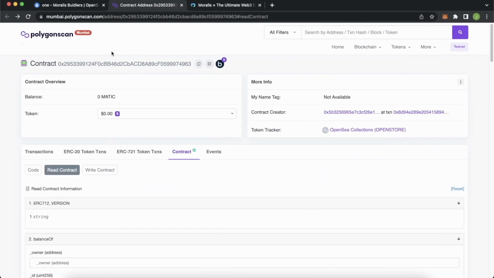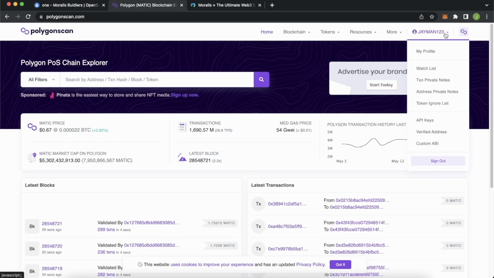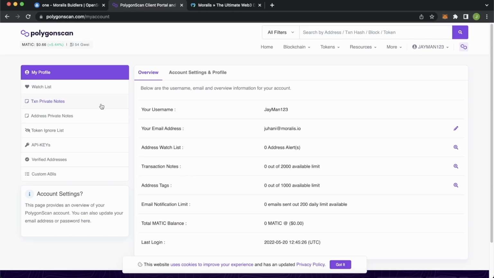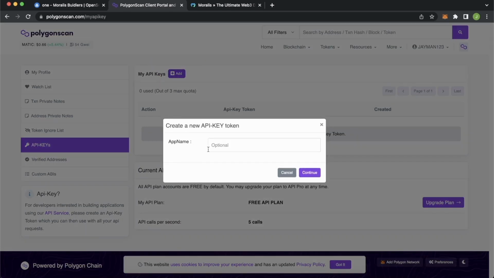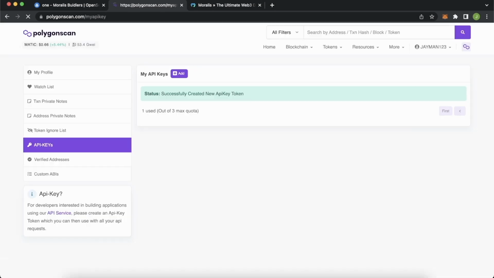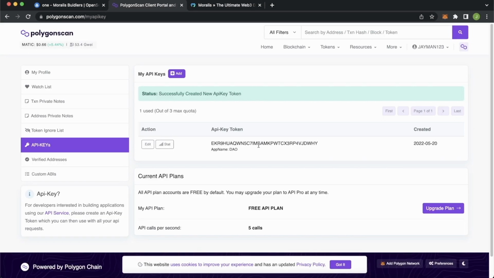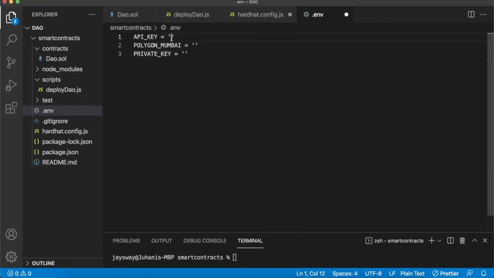If you remember, we have our Polygonscan open with the Mumbai testnet. Go to mainnet over here, and then you can log into your account. When you go to your profile, you have this section about API keys, and you can add an API key. Let's call it DAO. And you'll be able to create your own. Don't use this one because I'll be deleting it before this video comes out. But then you can copy this API key, go back to your env file, and add it to your API key section over here. Let's save that for now.